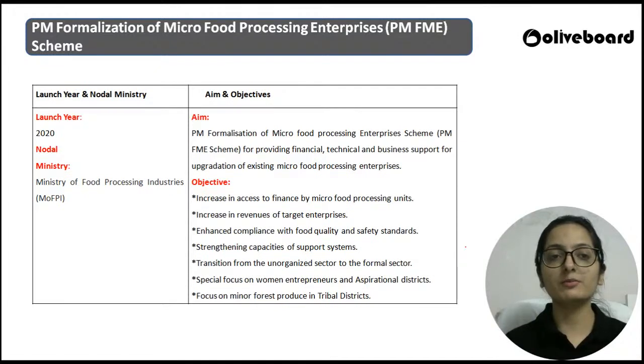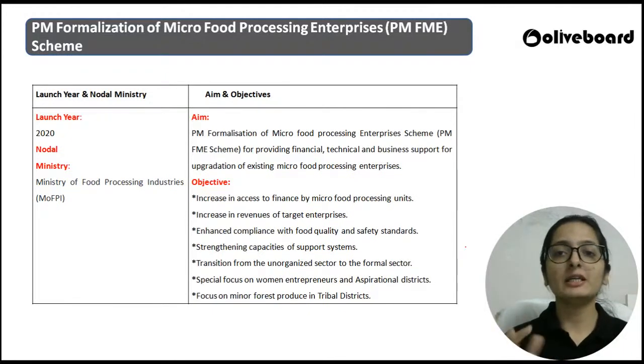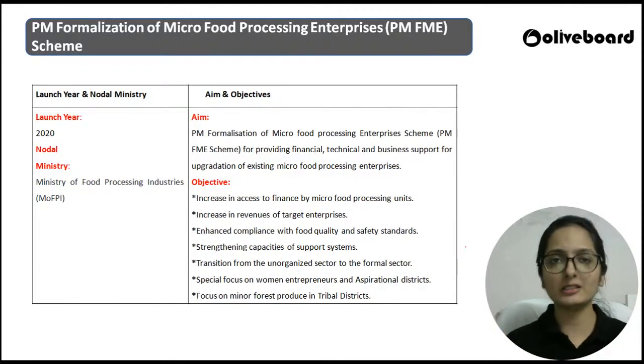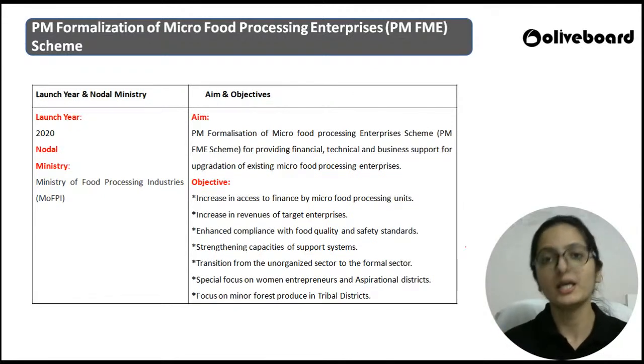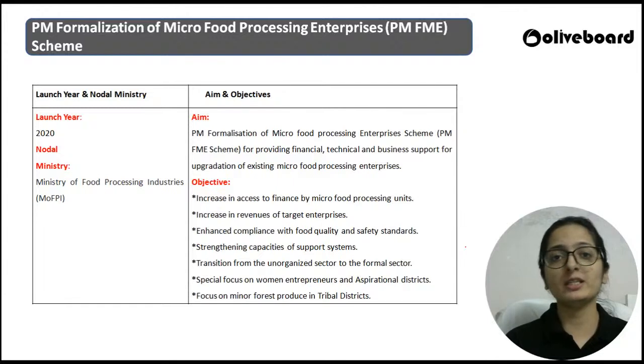Before going through all the schemes, let me give you an idea of today's lecture, so that it will be very easy for you to link the schemes. Mainly our schemes will have a tilt towards the food processing sector: how you can upgrade micro food processing enterprises, whether in rural areas or elsewhere.